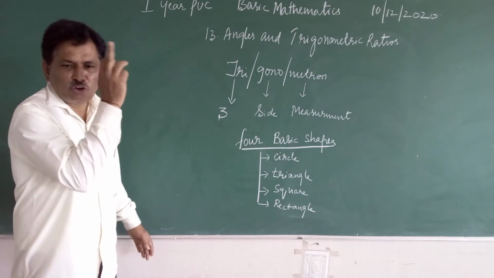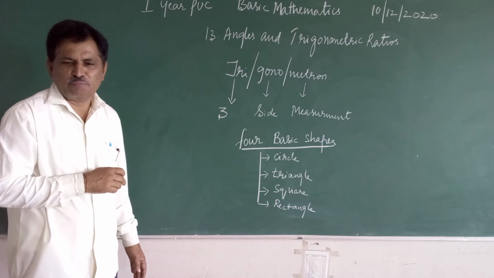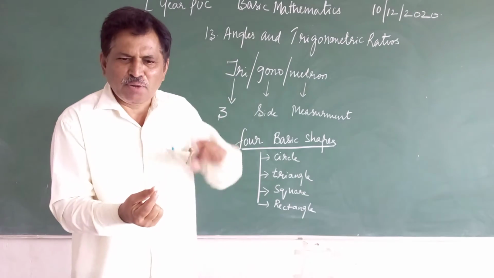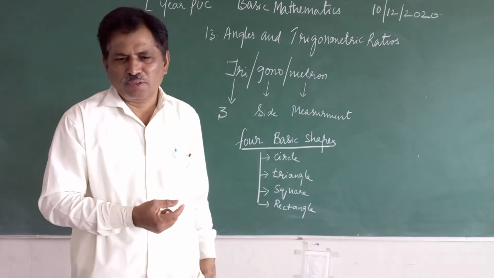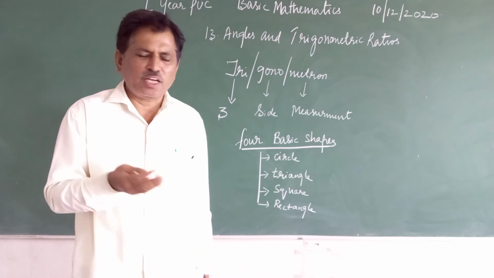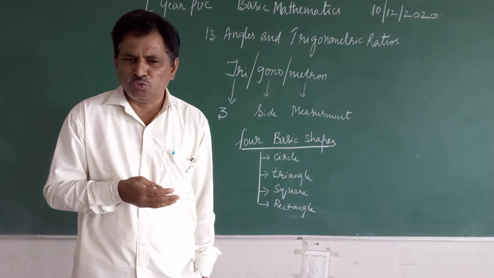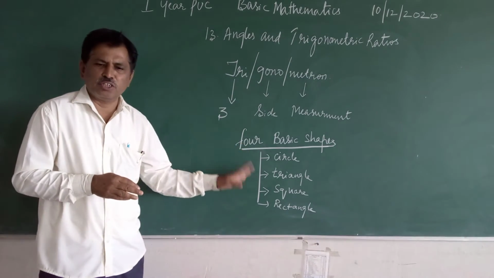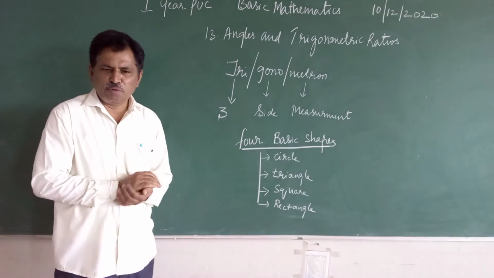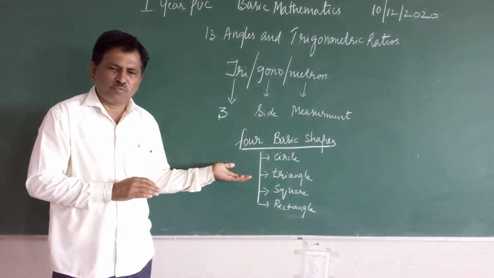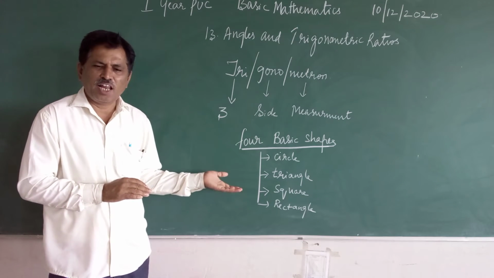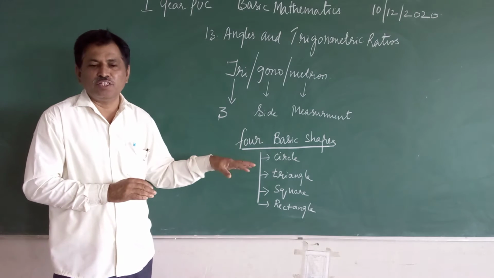The fan rotates in circular shape. Ice cream cone, at the bottom it is in triangle shape, at the top it is in circular shape. So any geometrical shape, any shape you observe in this universe, definitely there will be any one of this or the combination of this. Either it may be circle, it may be the form of triangle, it may be the form of square, it may be the form of rectangle, or the combination of this.